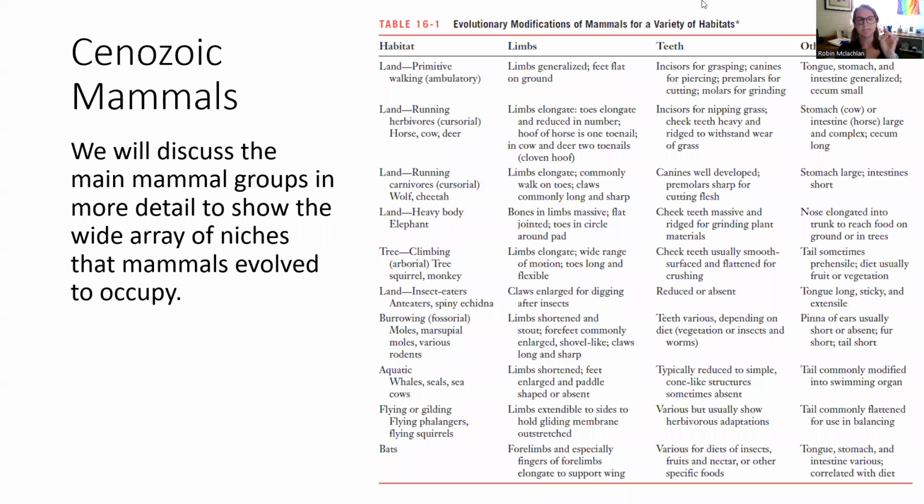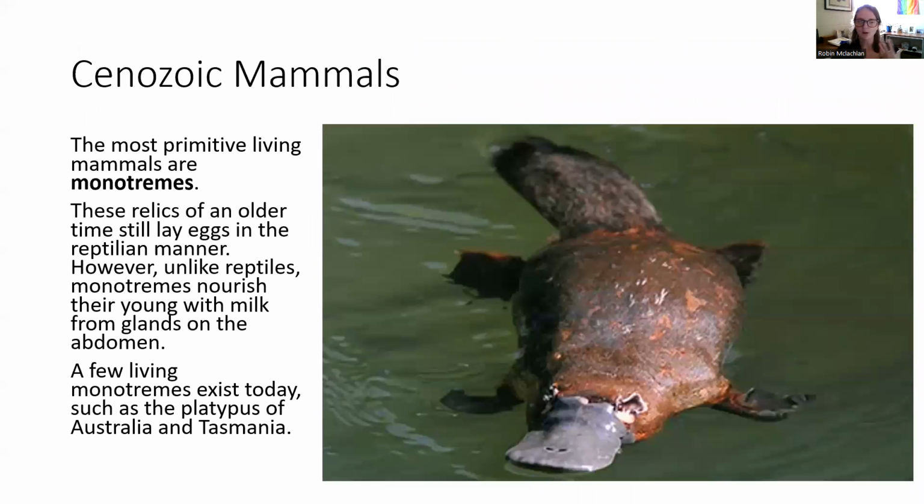There are three main mammal groups, and we're going to discuss those three main mammal groups and how they evolved. The first group, and you might argue the most primitive group, is what we call monotremes. Monotremes are mammals, but they lay eggs kind of like reptiles.